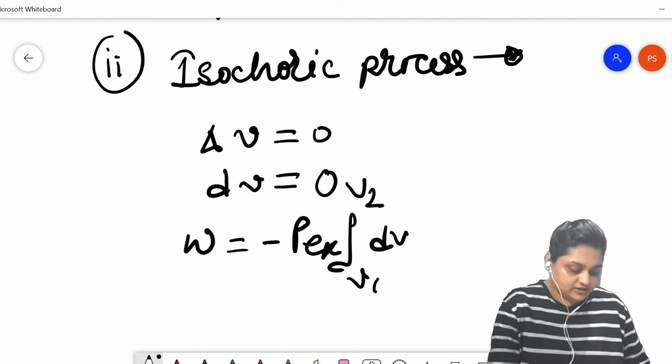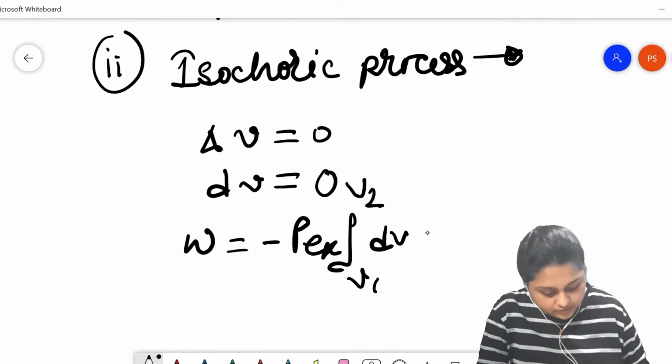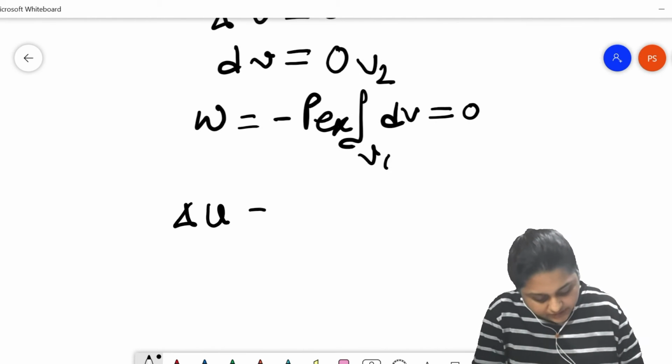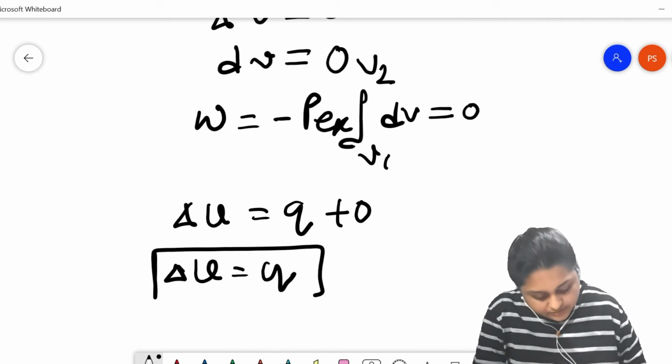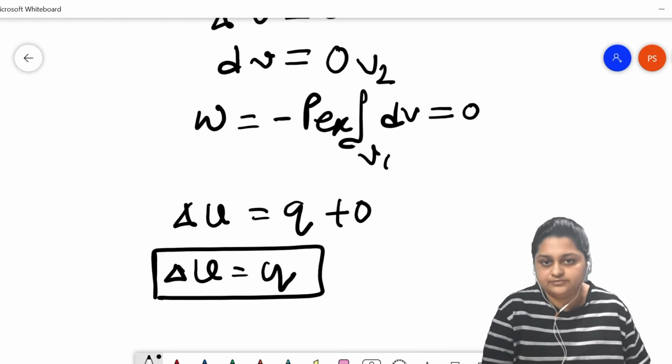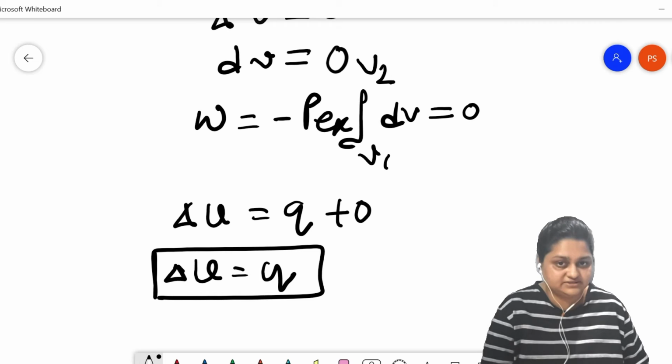No work is done in an isochoric process. This will result in delta U equals Q plus 0, so delta U equals Q. That is, the change in internal energy depends on the heat absorbed or released by the system. If heat is absorbed by the system, the internal energy of the system will increase. If heat is released by the system, then the internal energy of the system decreases.